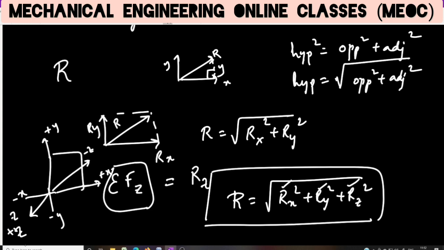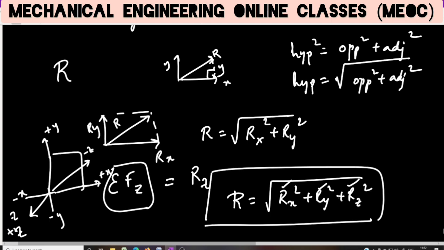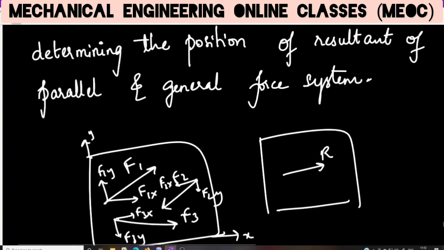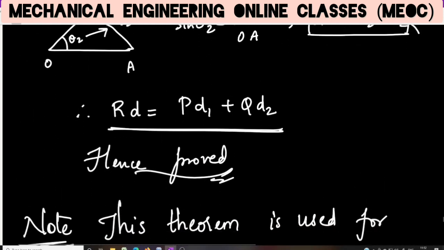But how do we find where exactly the line of action of this resultant force is acting? In order to know the line of action, through which point it is acting, the exact location of R must be known, and to know that exact location of R, we use this Varignon's theorem. So P and Q are known, D1, D2 will be known.